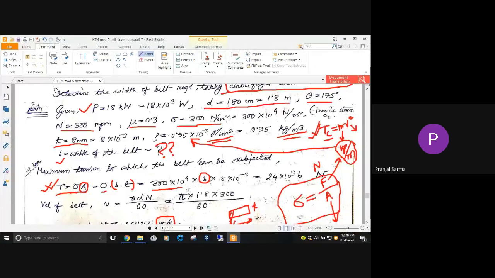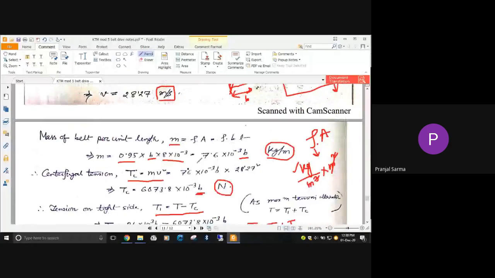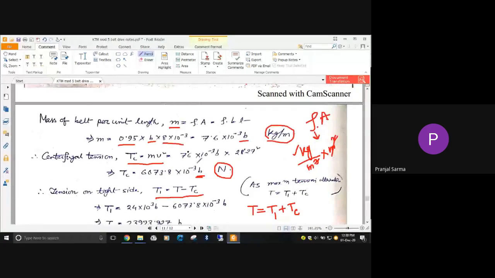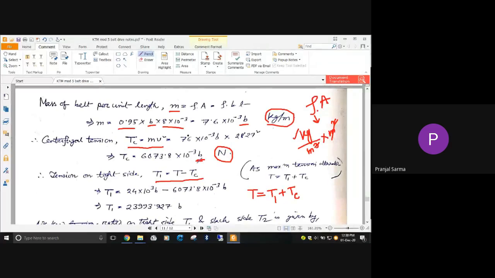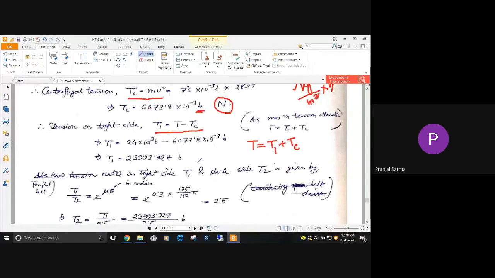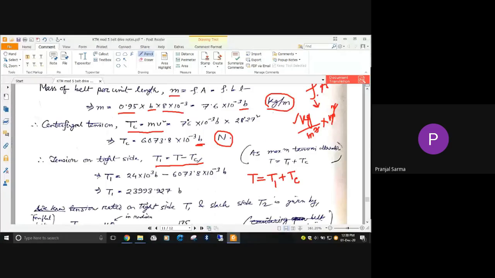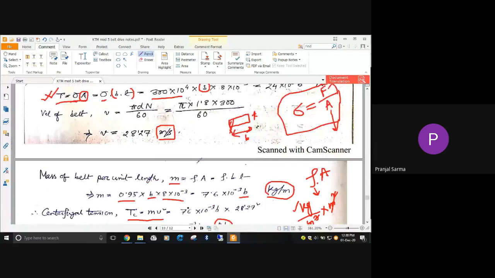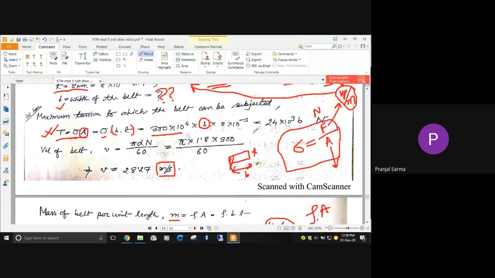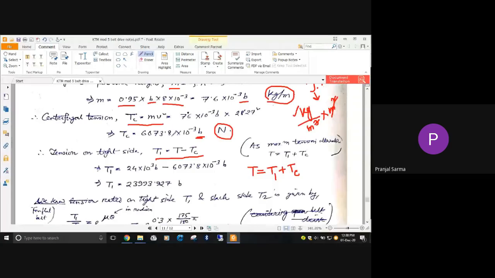Let me check. We'll be putting in the T and Tc values. T is 24 into 10 to the 3 times b, which we found out previously, and this is the Tc value that we have now found out.